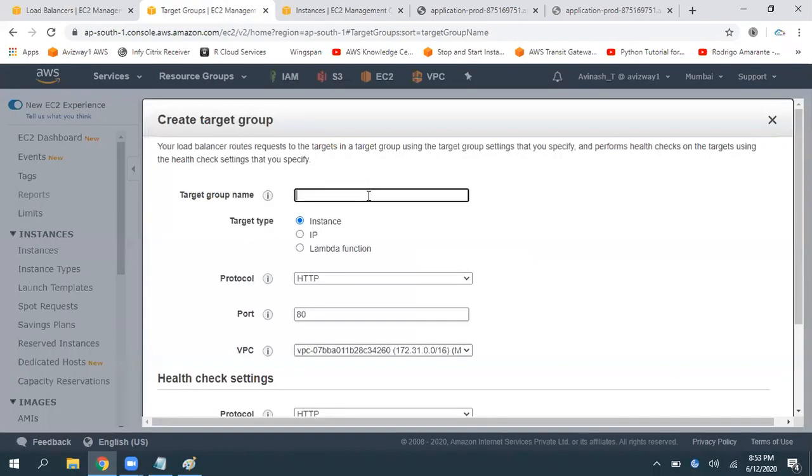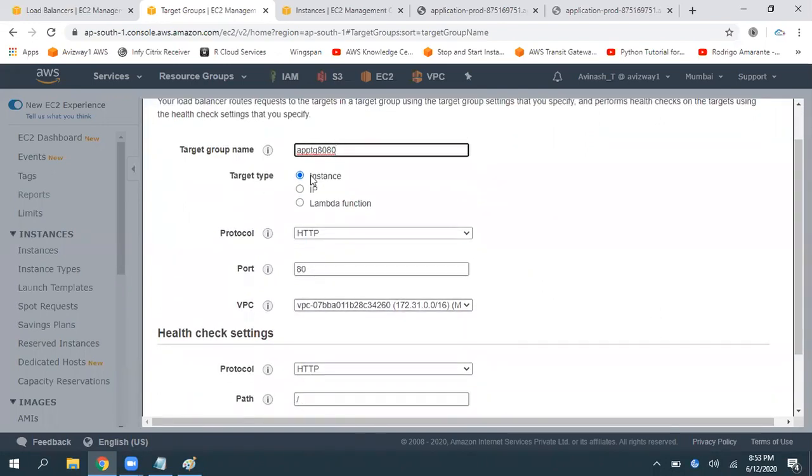What is the target group name you want to give? TG app TG 8080. Okay, now what is the target type? Port number 80 only. Again, most of the guys confuse here. No need to change the port number.